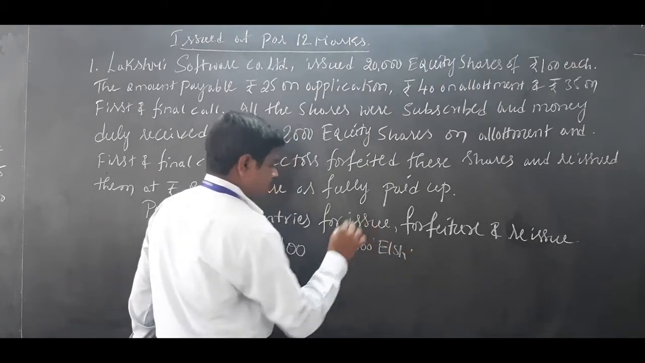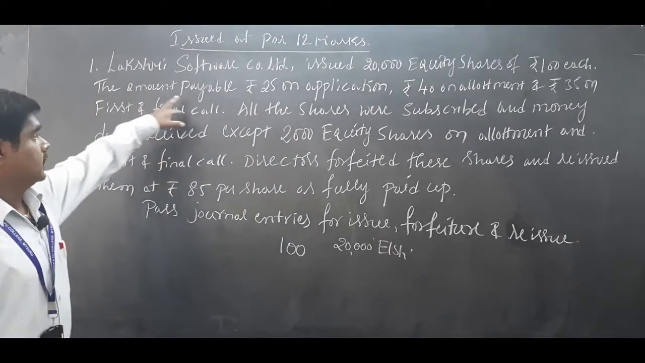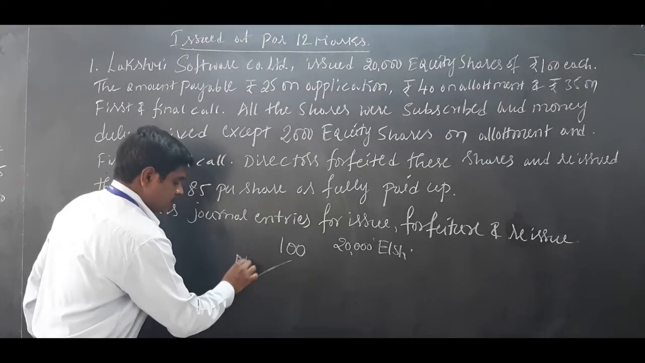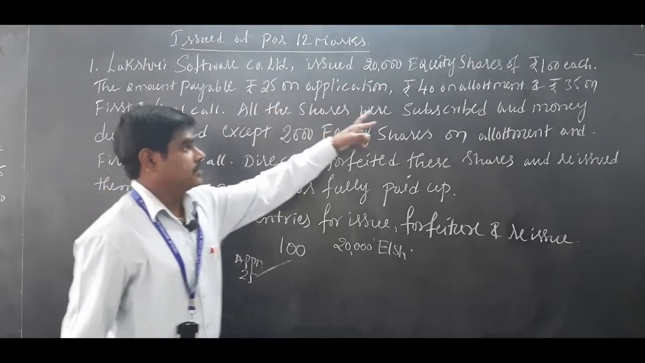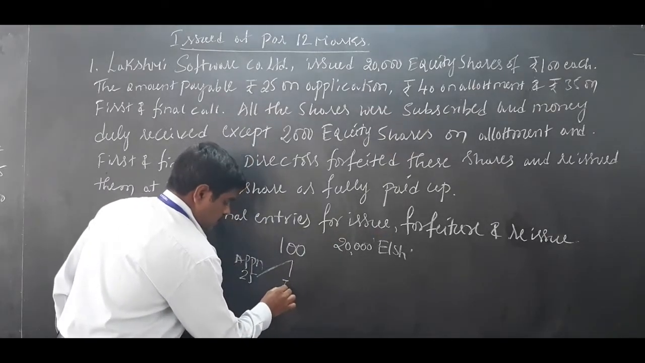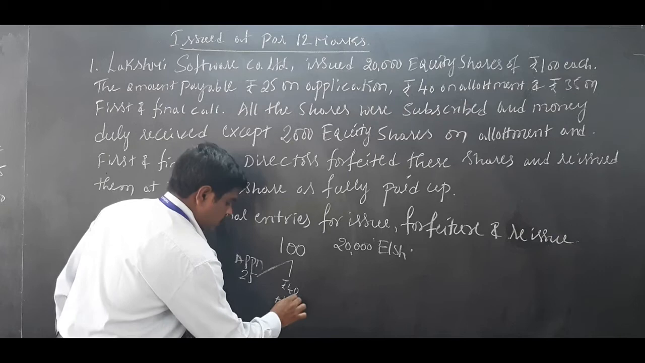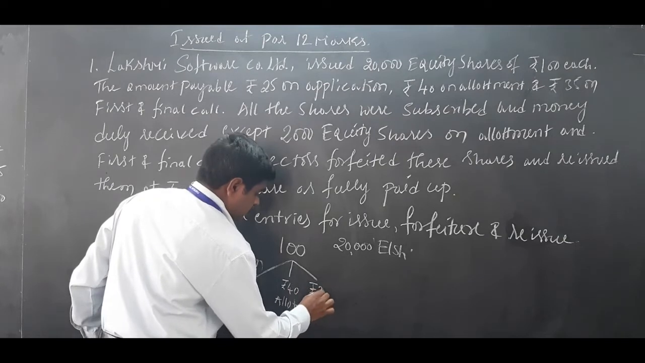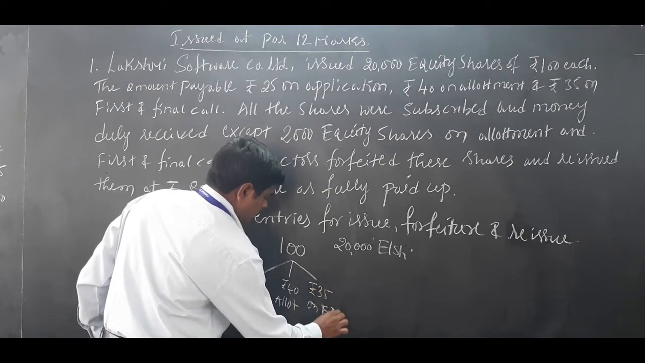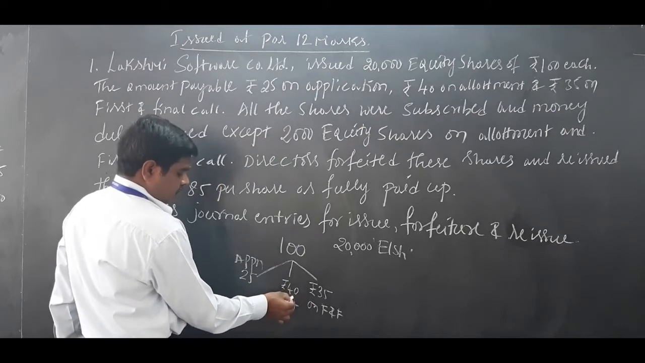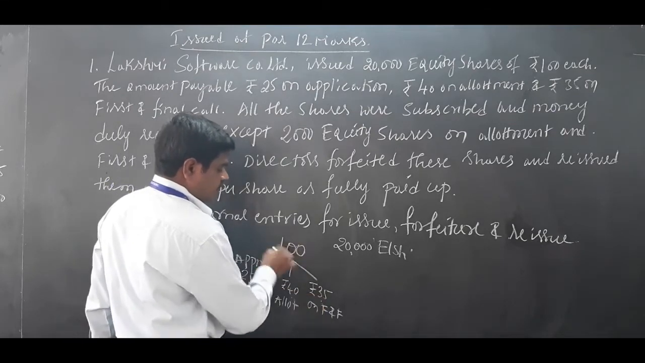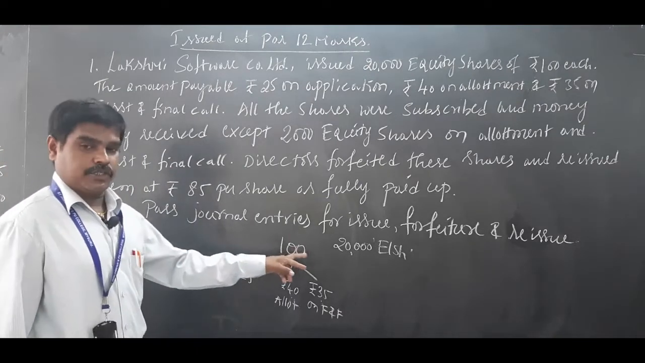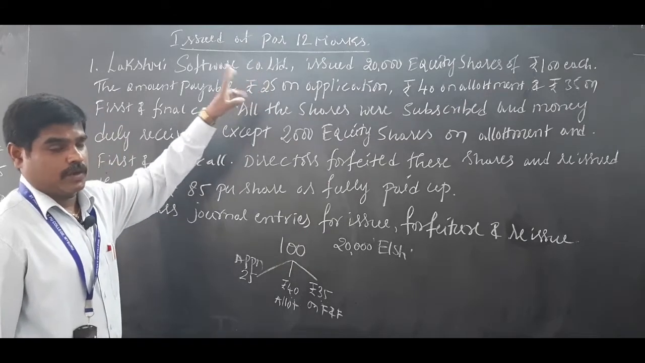Don't forget equity; you have to add the word equity. The amount payable is 25 on application, 40 on allotment, and 35 on first and final call. 25 plus 40 is 65, plus 35 is 100 rupees. So it is issued at par. When shares are issued at a price equal to the face value, it is called issued at par. Problems on issue of shares at par, 12 marks.